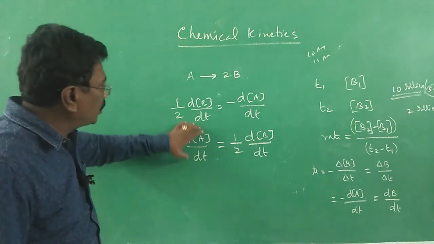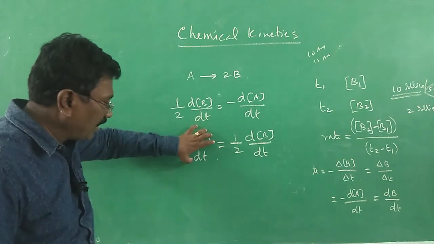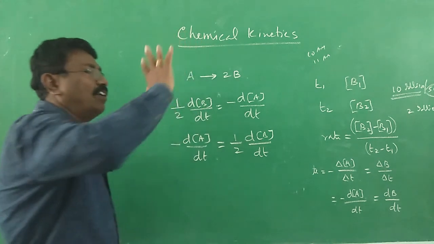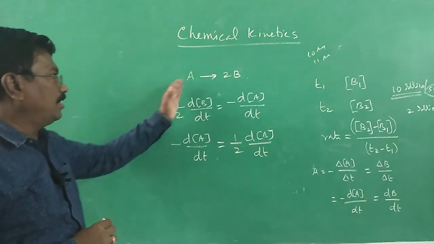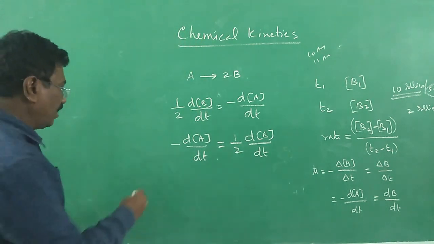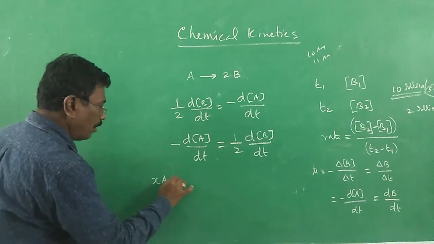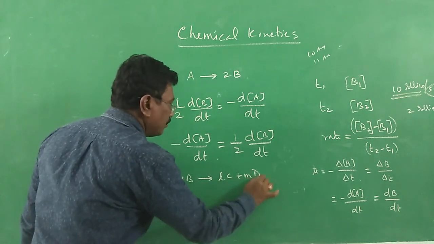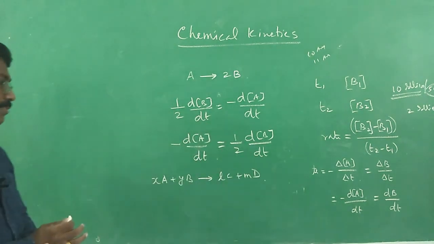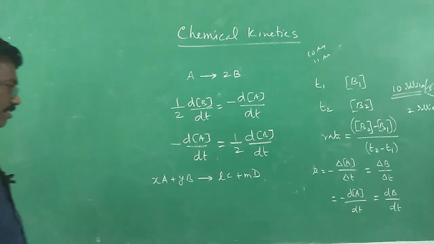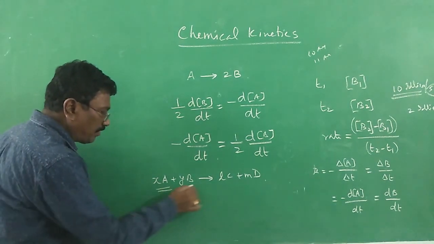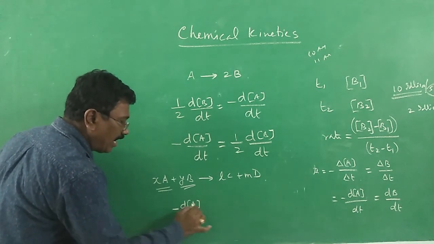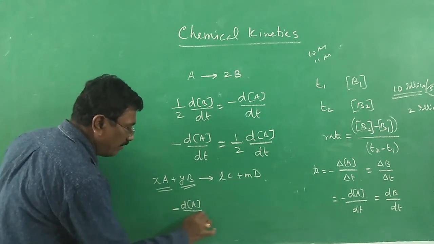The rate of disappearance of a reactant in a given time is equal to half of the formation of the product, as per the stoichiometric equation. Suppose we get the equation xA + yB gives lC and mD. Let me take this reaction. For this reaction, what will be the rate? Let me define rate in terms of reactants first. Minus d[A] by dt.